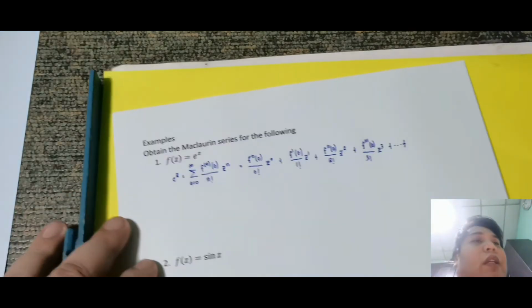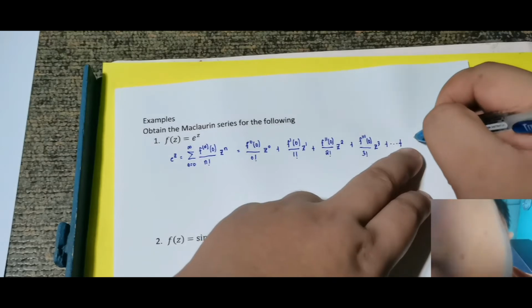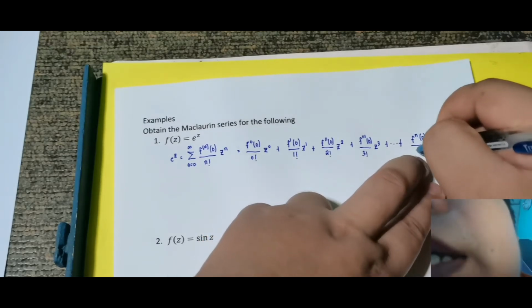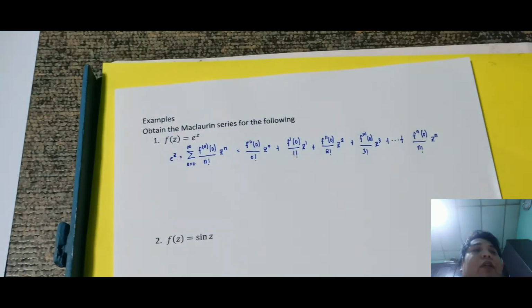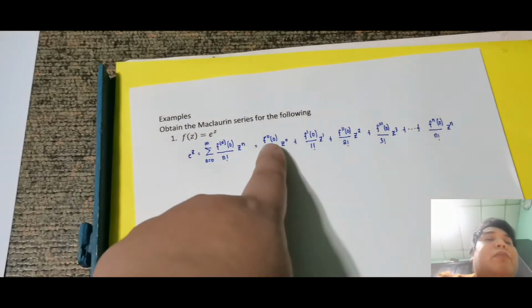Observe natin ano nangyari. Ulitin ko lang to. This is f nth derivative of 0 over n factorial, then z raised to n. So nilagay ko lang guys yung parang dulo niya. Okay, next is, syempre evaluate natin yung f of 0.